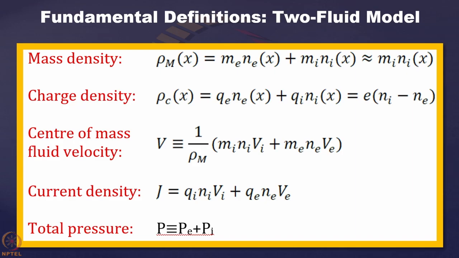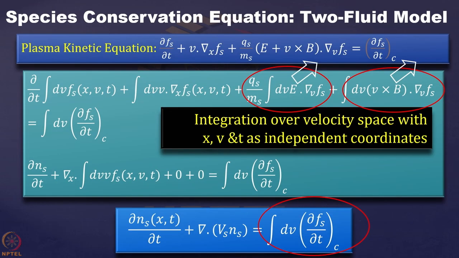Once you know the number density and the temperature, you can estimate the pressure for that particular component in the plasma. So you can always find the total pressure, and this is how we define the quantities, and we will use these definitions in the later derivation.